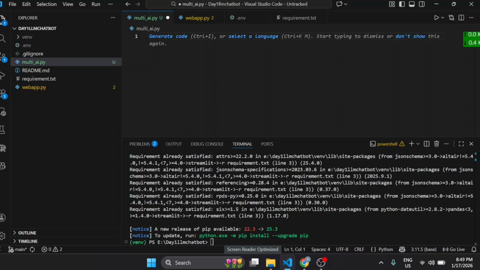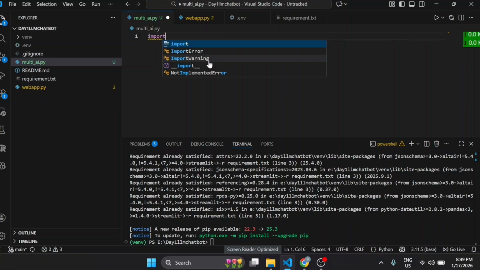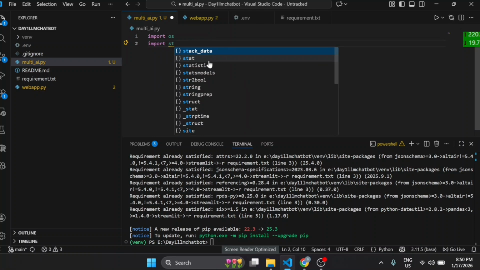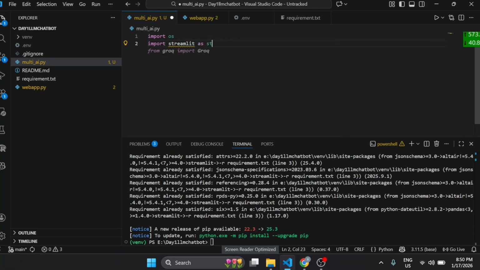Okay, so I will start the journey. We will import some required libraries for the project. So first we will import the os library. Okay, it is used to read environment variables. And environment variables are used to store secrets like API keys securely. Okay, and then we will import streamlit as st. Basically, it will help us build a web application. It uses only Python. There is no need for HTML, CSS, and JavaScript.